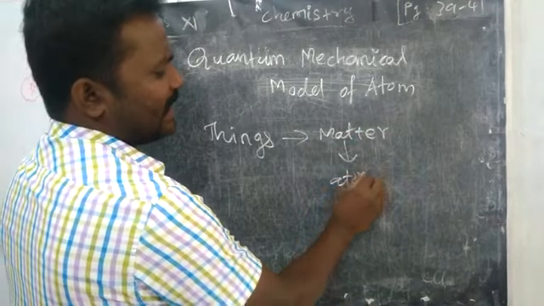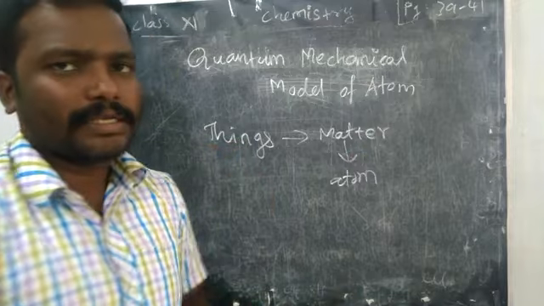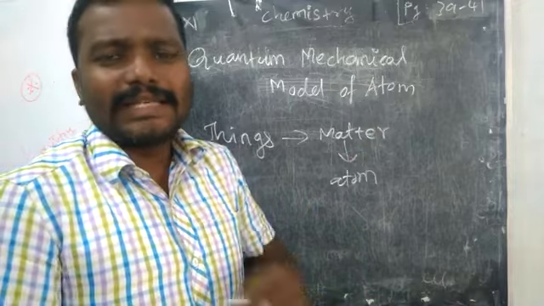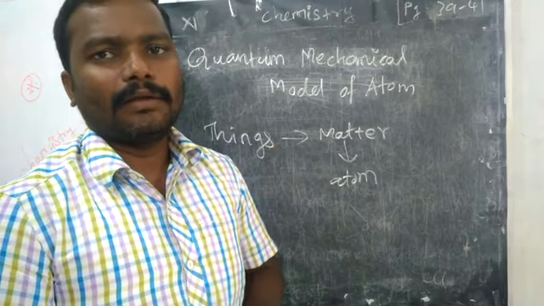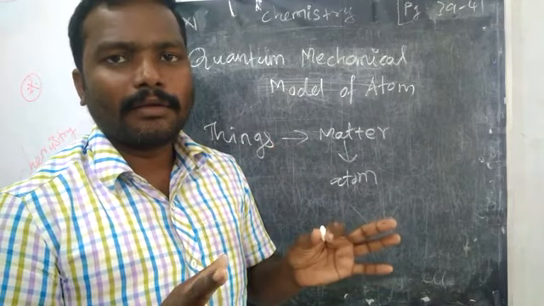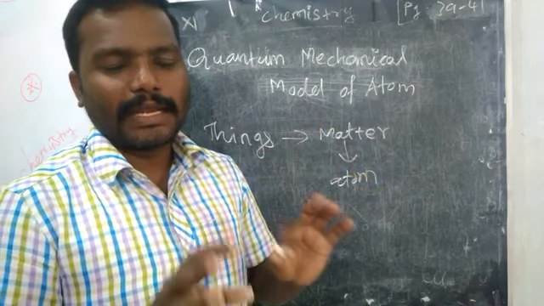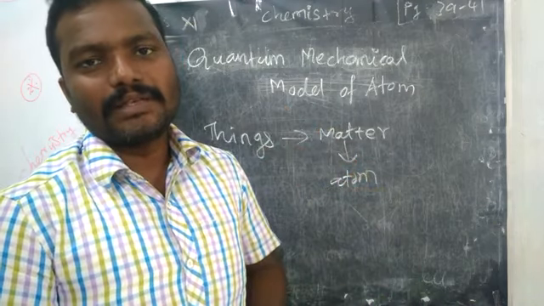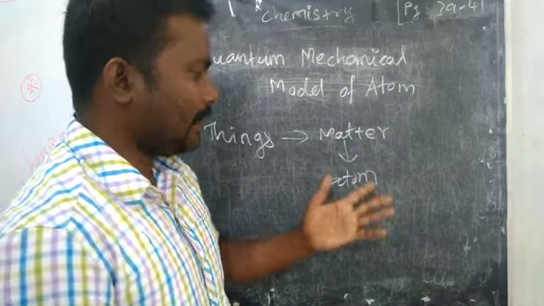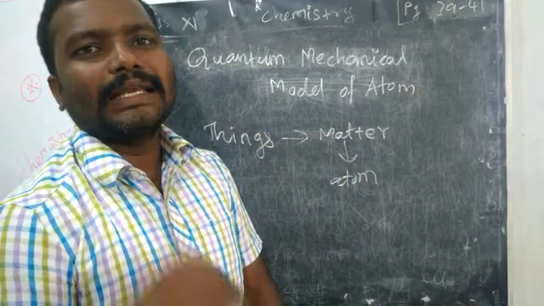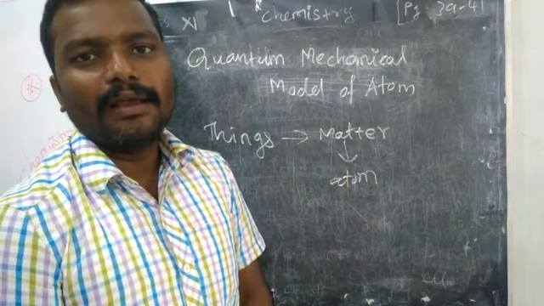If you take any matter or any thing, if you break it, you can say that is one matter. What is the definition for matter? Certain things having volume and mass, which occupy volume as well as having some mass, we can say is matter, right?